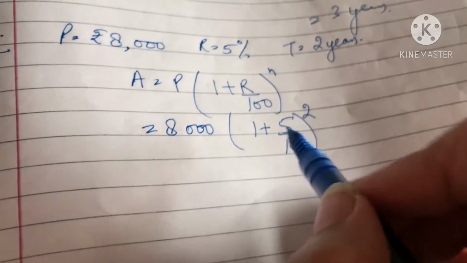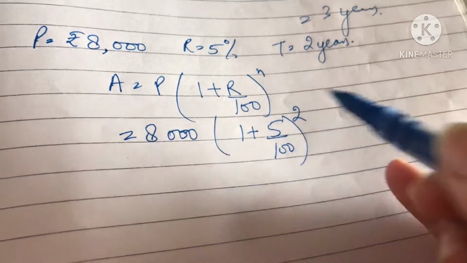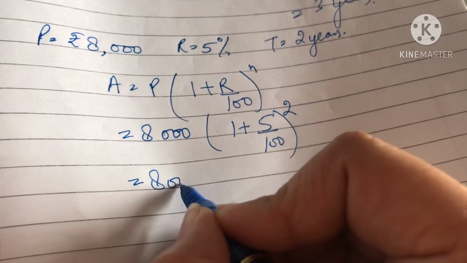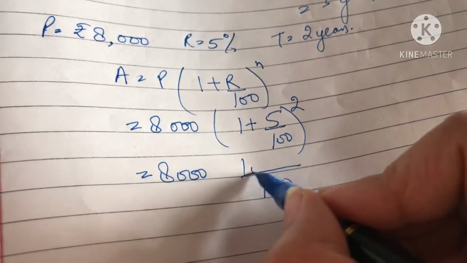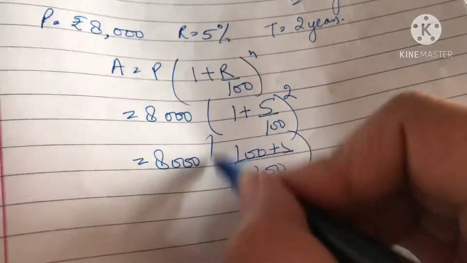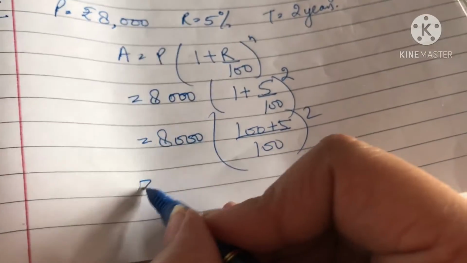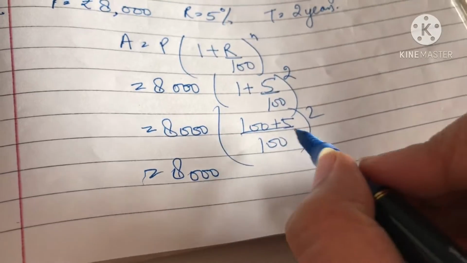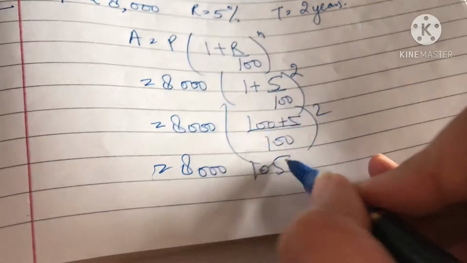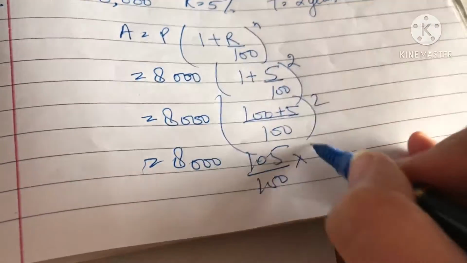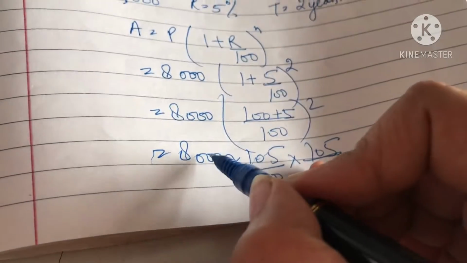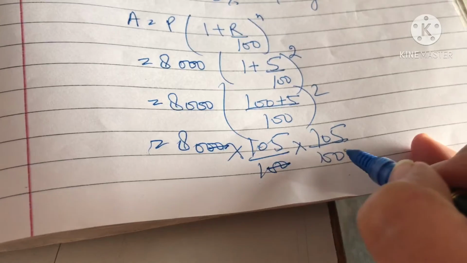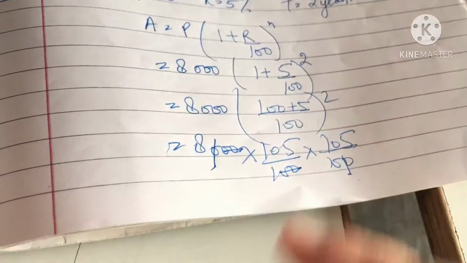If you want, you can reduce it to the lowest. If you don't want, let it be like this only, because zeros will be cancelled. Take 100 as the LCM. 100 plus 5, it will become 105. 105 upon 100, and it will come 2 times, because the power is 2. Two zeros cancel, one zero, one zero cancel.